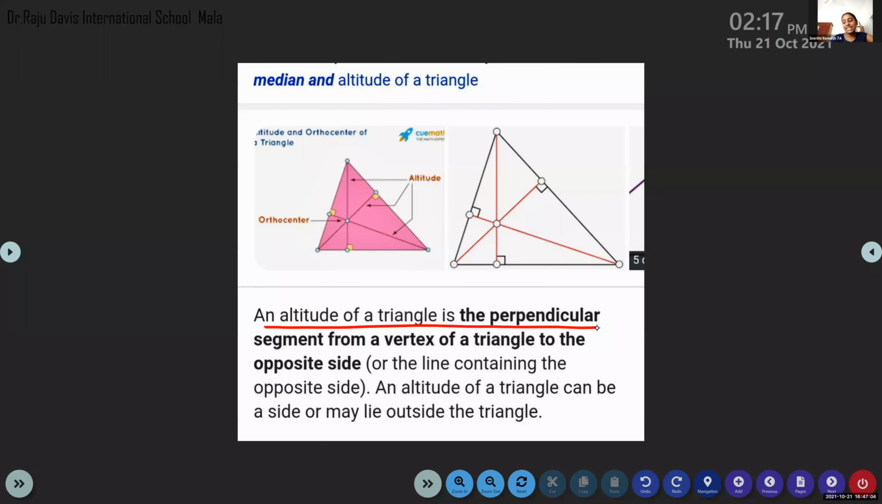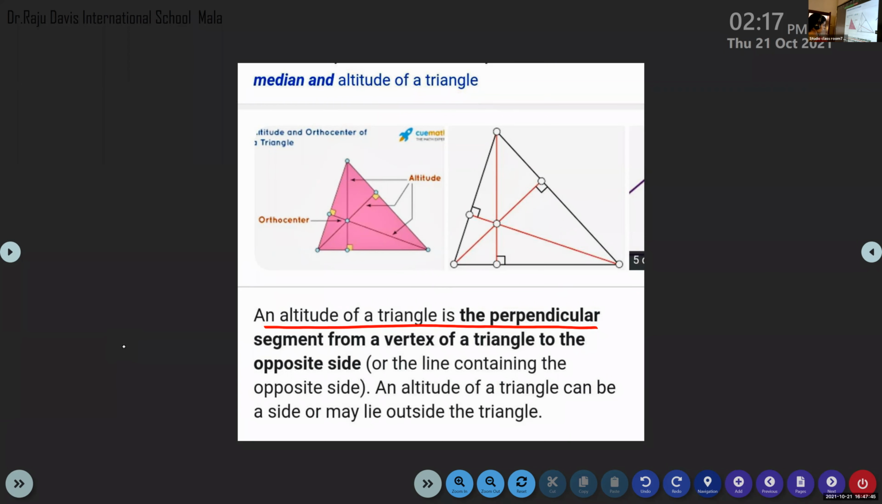Ma'am, what is the exact meaning of perpendicular? Perpendicular, you have studied in standard 6, children. If this is a line, and I am drawing a line at 90 degrees, that 90 degree line is called a perpendicular. Perpendicular means at 90 degrees. Yes, Devika, anything? Yes, ma'am, the definition of orthocenter. I'll tell you. An altitude of a triangle is the perpendicular segment from the vertex of a triangle to the opposite side, or the line containing the opposite side.